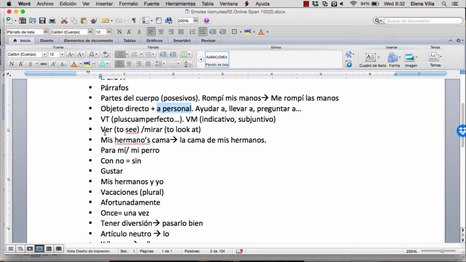Mis hermanos cama is a structure that comes from English. It's called a Saxon genitive. In Spanish, we don't have that structure. What we do is la cama de mis hermanos.